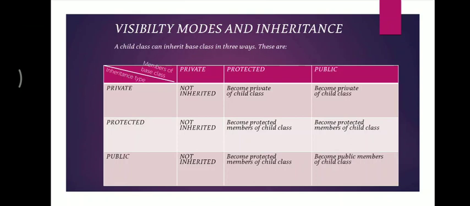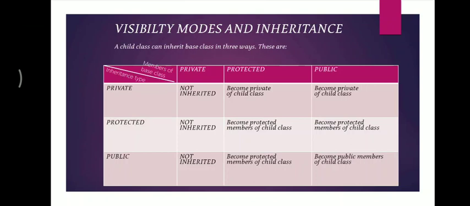If we implement our inheritance in protected access specifier mode, then obviously private members will not get inherited. Protected members will become protected members of the child class, and public will also become protected members of the child class. So these are the changes we can see while implementing. Next, when we implement our inheritance in public mode, the protected member will remain protected and the public member will remain public.